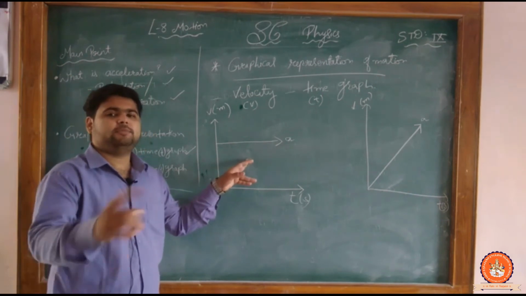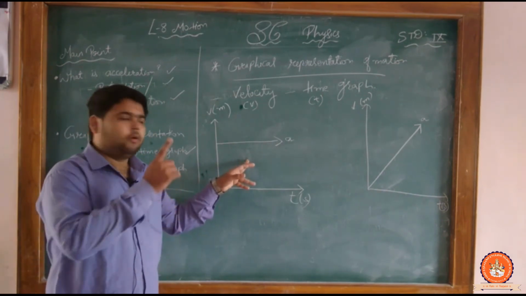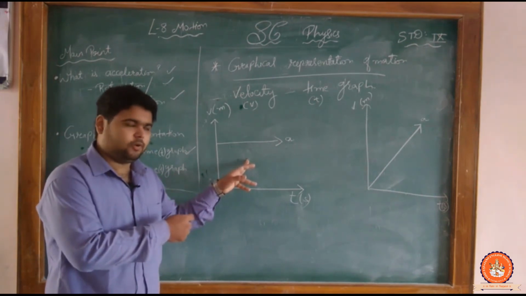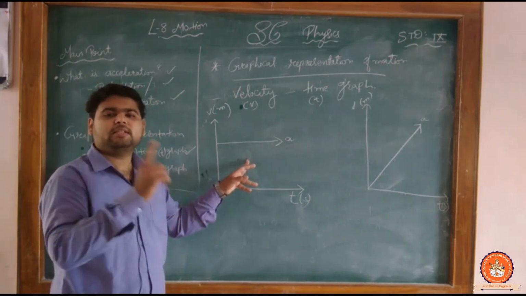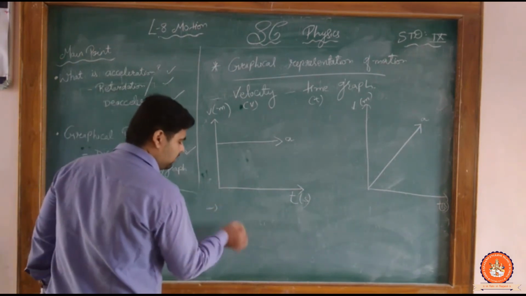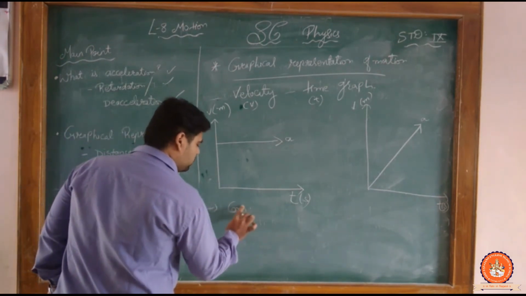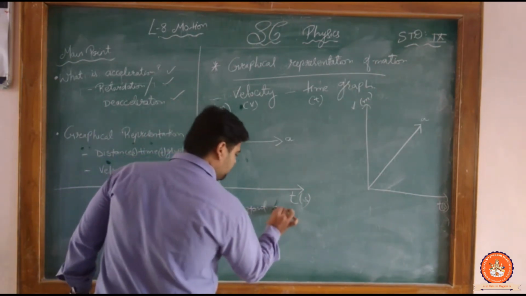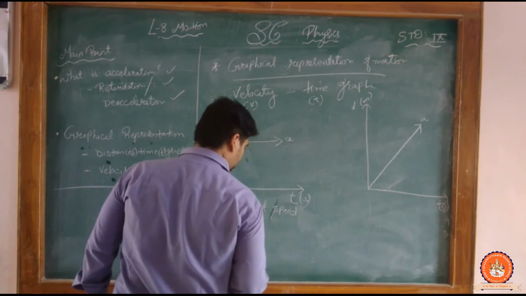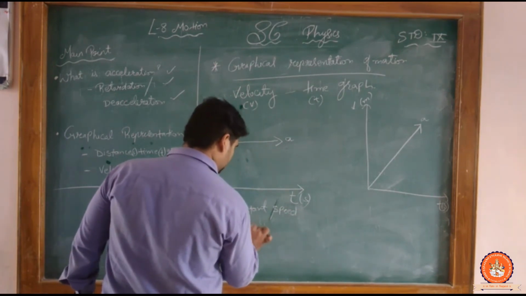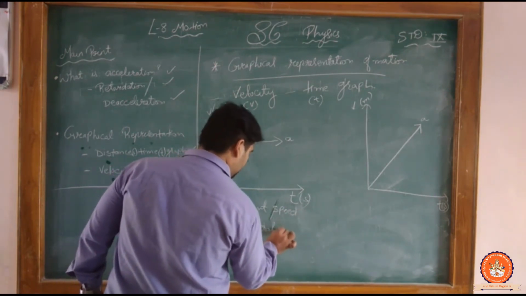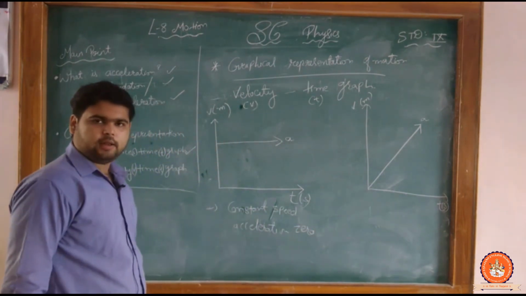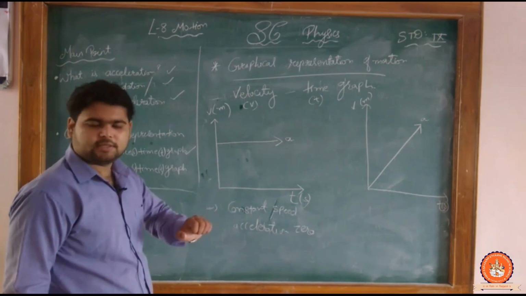On that time our acceleration becomes zero. Why? Because our speed is constant. So this is the constant speed, acceleration zero. Clear? Constant speed, acceleration is zero.